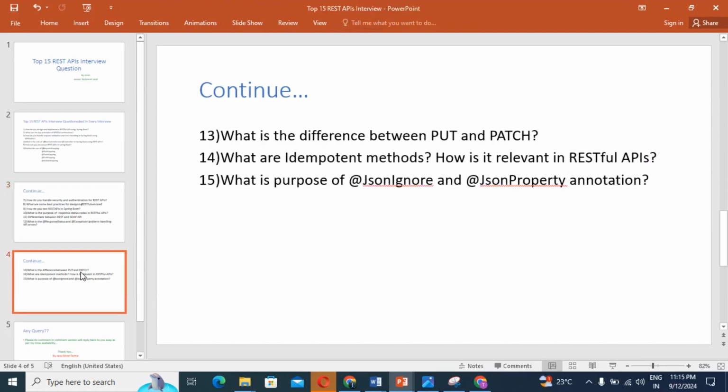Question number 13: what is the difference between PUT and PATCH? Generally the interviewer may ask why we are going to use PUT and why we are going to use PATCH, what is the reason behind that? So that answer we should know, guys.